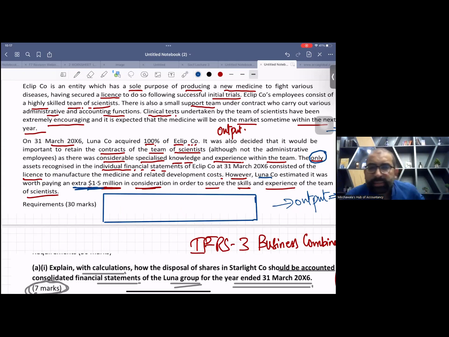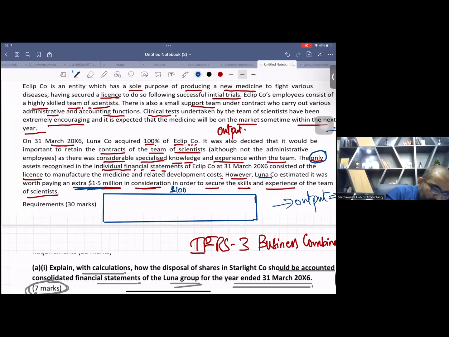Listen, this is about fair value adjustment. Let me teach you in this style, and you will understand. For example, I have acquired this complete business for $100. Now I need to calculate the goodwill. Definitely, when we buy a running business, we have to calculate goodwill.